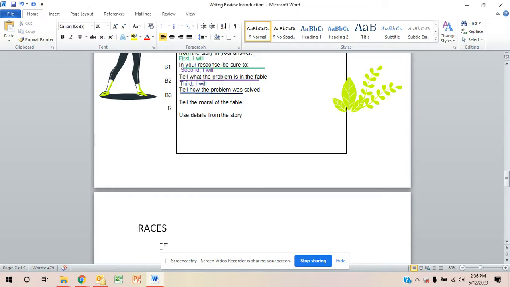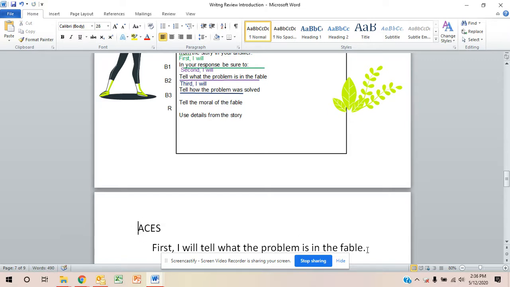So that's going to be my R. First, I will tell what the problem is in the fable. Well, the fable is about the ant and the grasshopper. So now that I've done my R, I can get rid of it.